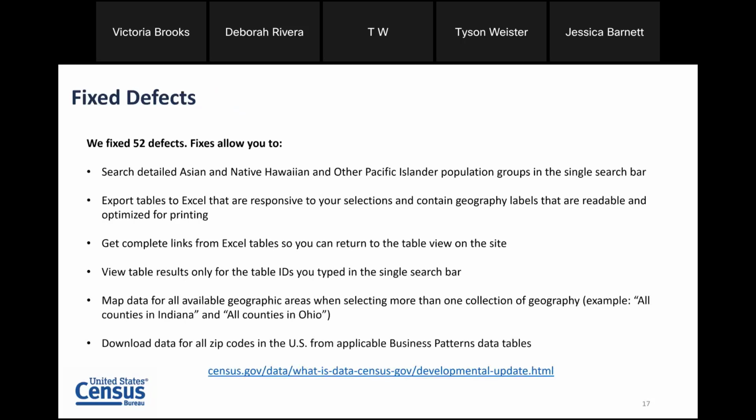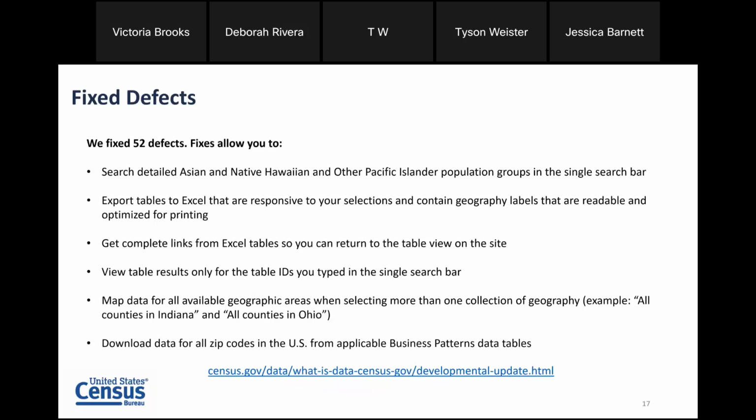Through these releases over the past few months, we've pushed out fixes for 52 defects. I've put some highlights here on screen. Not going to walk through them, but did want to highlight a few of those for you. And note the link at the bottom is where you can get the full details for the release. That includes all of the previous slides I covered, as well as more information about DSECS in general, and a great way to stay up to date on this information as it's happening in real time.